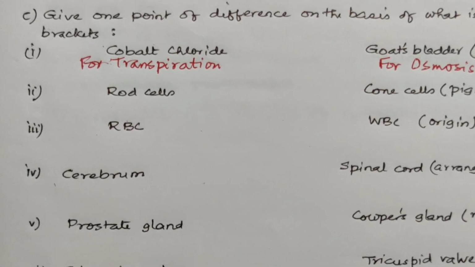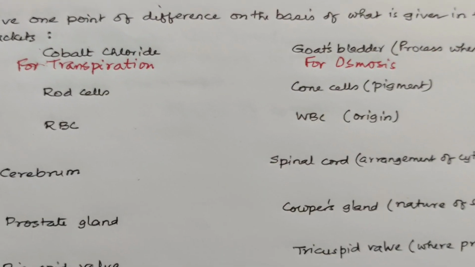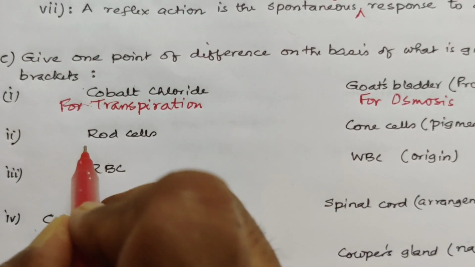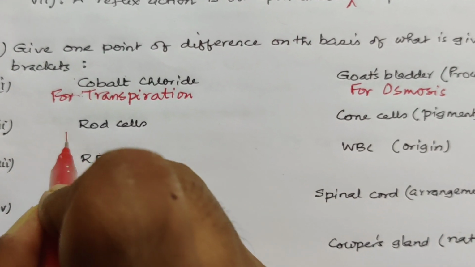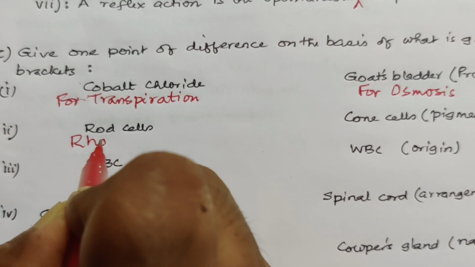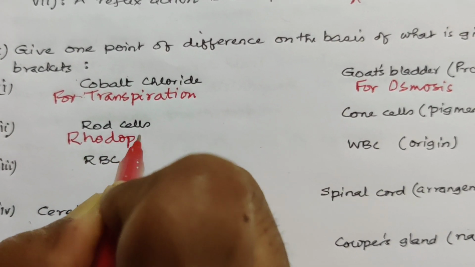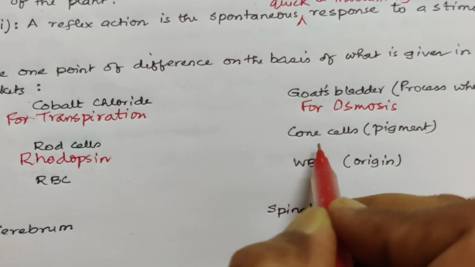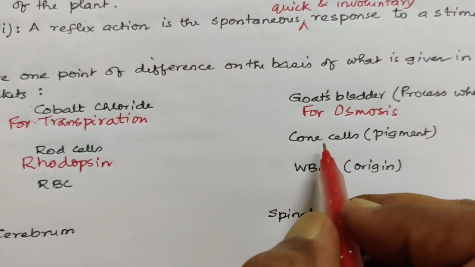Okay. Next question is rod cell and cone cell depending on their pigment. Rod cell has rhodopsin pigment. And cone cell has iodopsin pigment.